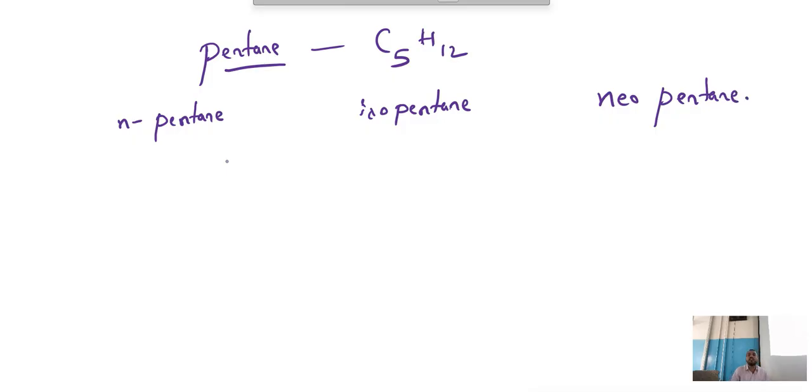You can draw the structure, no? N means what? Straight chain. Iso means one branch below.